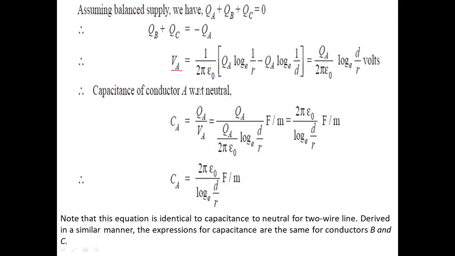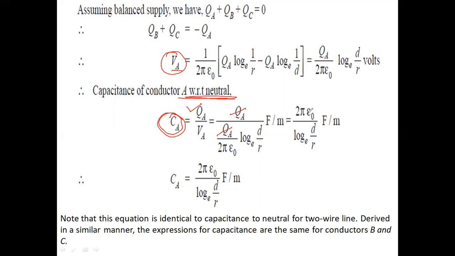Now the capacitance of the conductor A with respect to neutral. How to calculate capacitance? Here we have to calculate only the electrical potential. What is meant by capacitance? The formula for the capacitance: CA, the capacitance of the conductor A, is equal to the charge on the conductor A upon VA, because the voltage depends upon the charge, whereas in the previous case inductance depends upon the flux linkages of the conductor, capacitance depends upon the charge on the conductor. So QA upon VA, that is QA upon QA upon 2 pi epsilon 0 log e D by R, where QA gets cancelled.